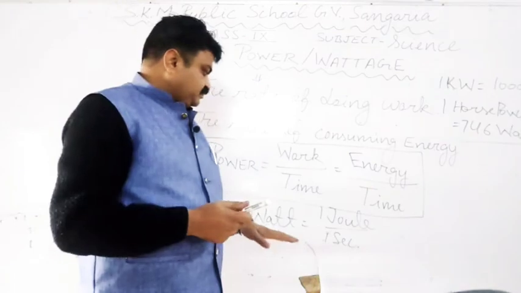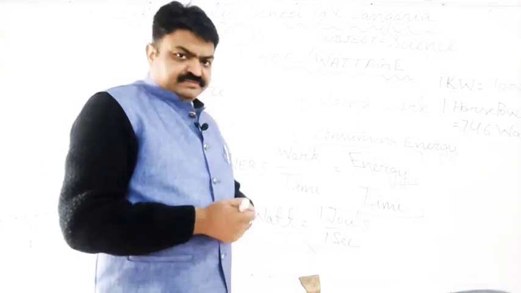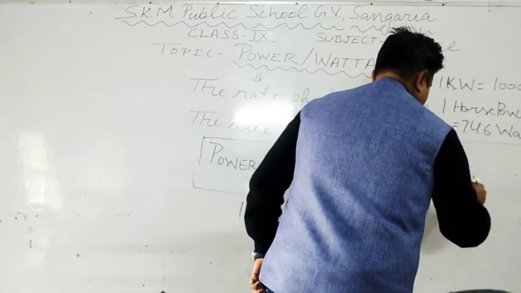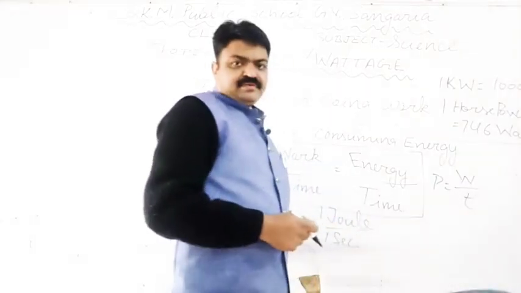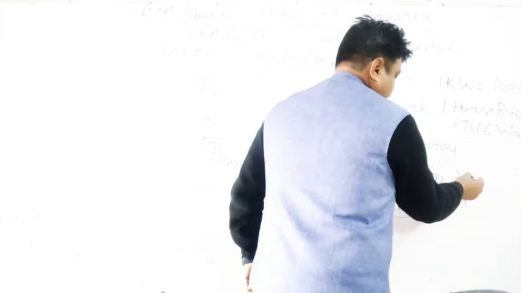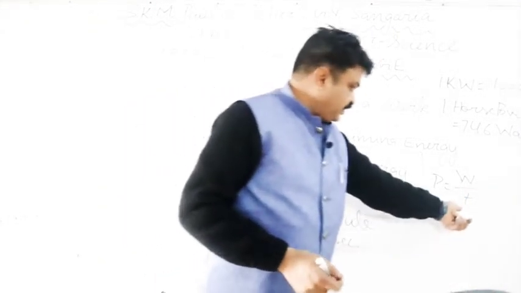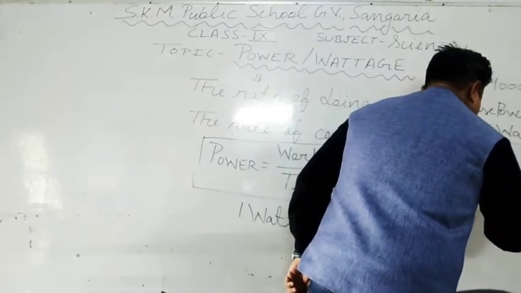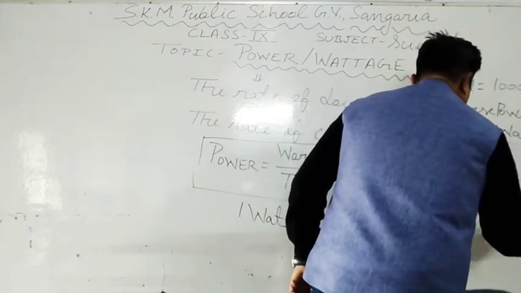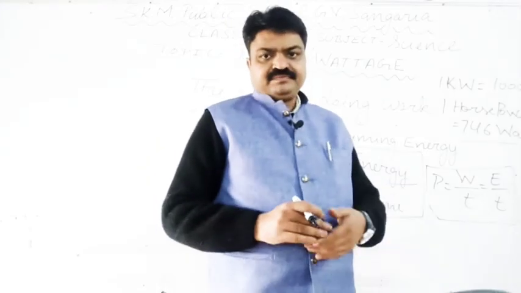Now this power's symbolic formula is work upon time. This work is indicated by W and time is indicated by T. Like this, energy upon time. So these are the symbolic formulas of the power.